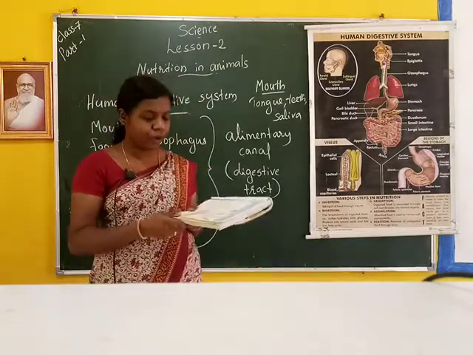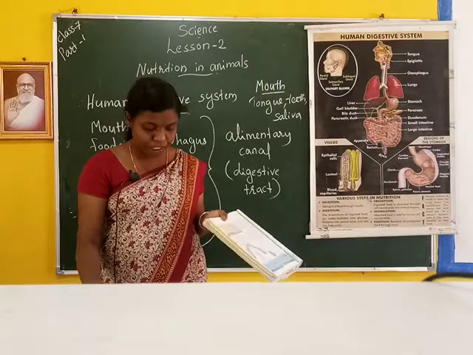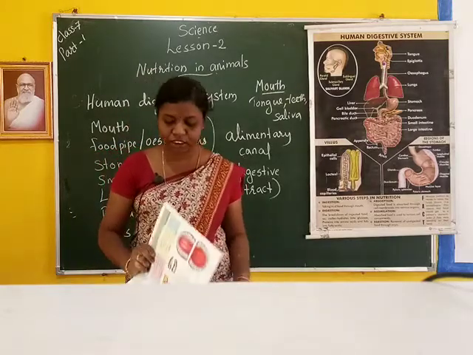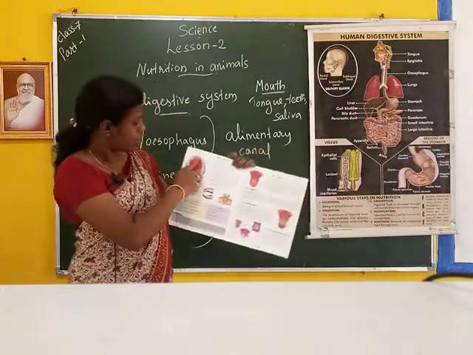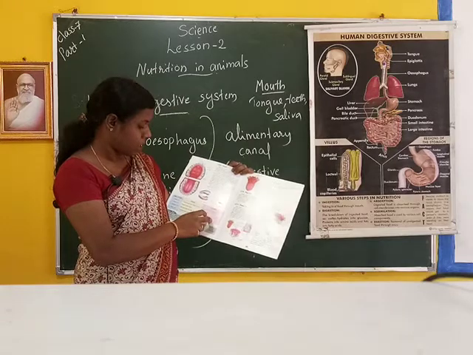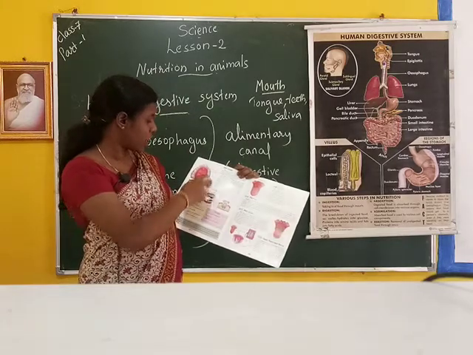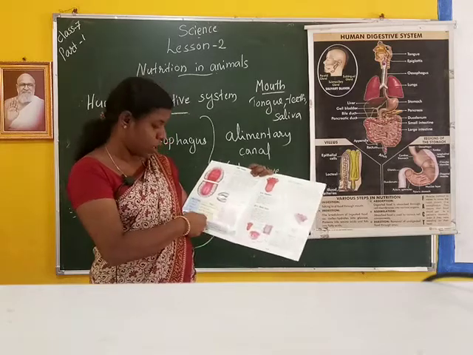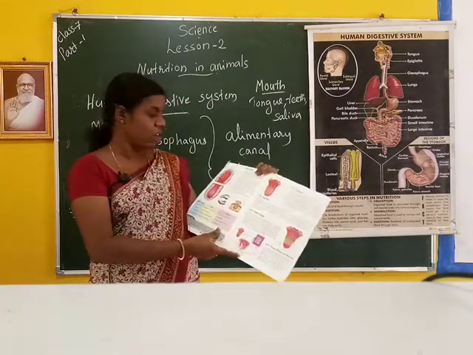Canines help in tearing flesh. Premolars help in crushing and grinding food. Molars also help in grinding food.